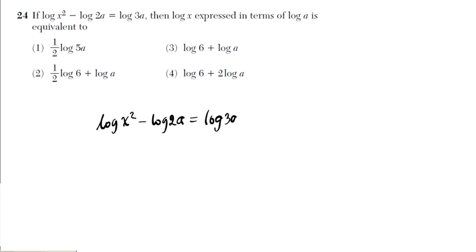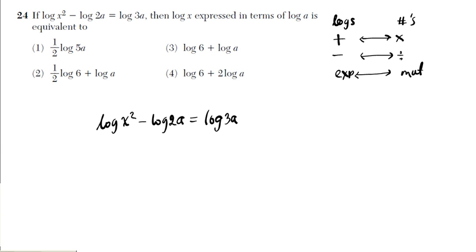One thing you want to remember is that whenever you're adding logs, you're multiplying the numbers, and when you're subtracting logs, you're dividing the numbers. Keep that in mind.